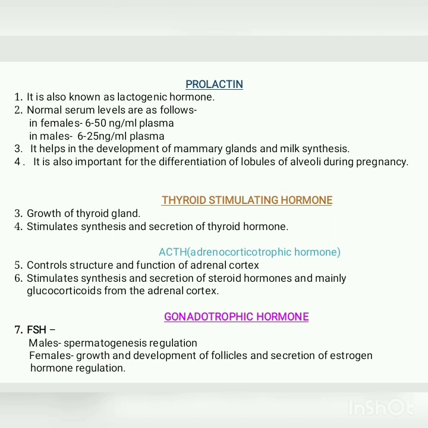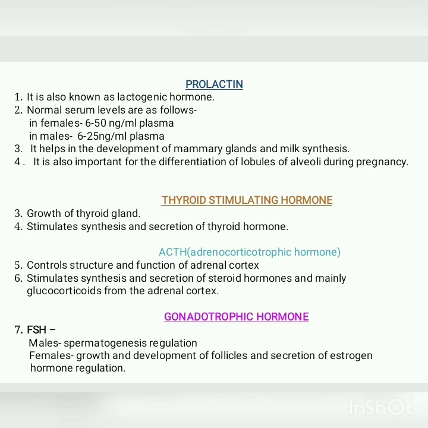The next hormone is the thyroid stimulating hormone. We can easily identify from the name that it has something related to the thyroid gland. So it helps in the growth of the thyroid gland and stimulates the synthesis and secretion of thyroid hormone. The next hormone is ACTH. ACTH is adrenocorticotrophic hormone that controls the structure and function of the adrenal cortex, and it also stimulates the synthesis and secretion of steroid hormones, mainly the glucocorticoids, from the adrenal cortex.